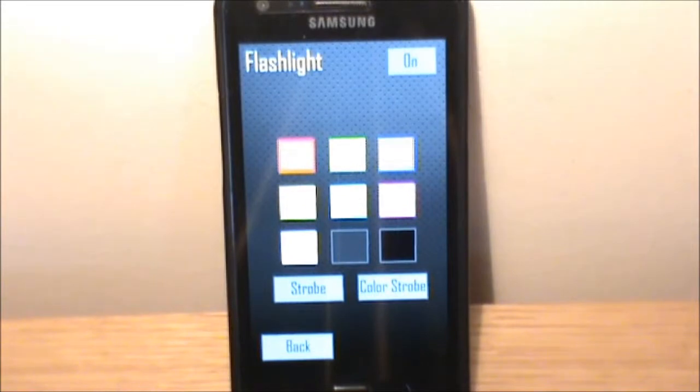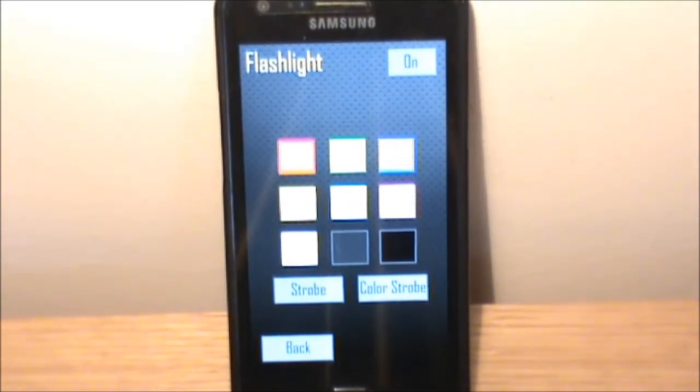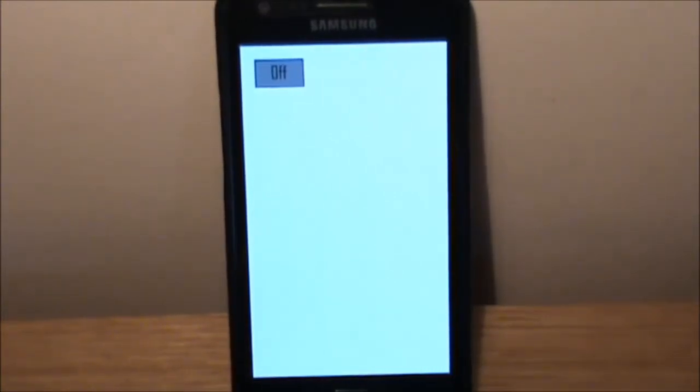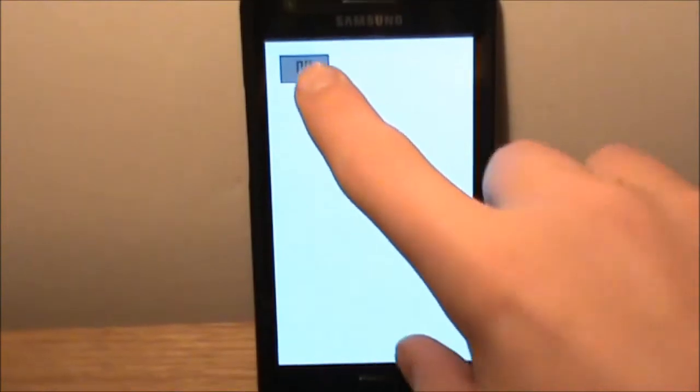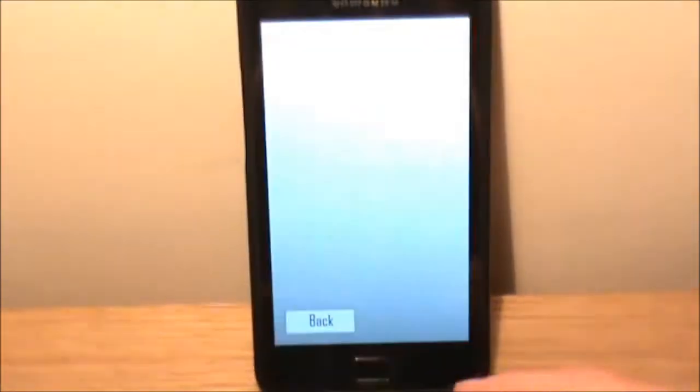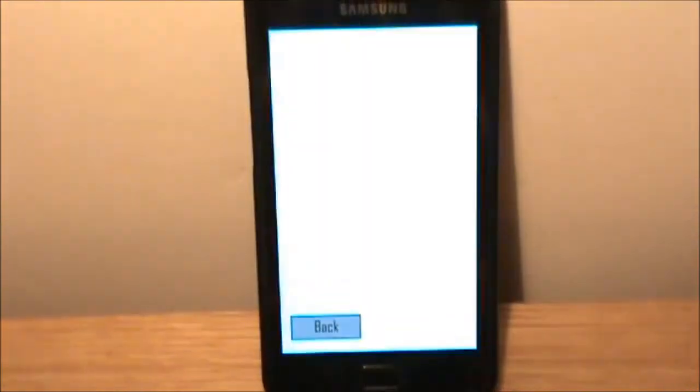I was unable to find the necessary code to access the flashlight on the front of the phone and instead use the screen. So if we go ahead and turn it on, as you can see, it uses the screen, and it's quite a handy flashlight. If we turn this off, you can see it's very effective in illuminating whatever needs to be illuminated. It also has the ability to be different colours and has a black and white strobe and multicoloured strobe functions.